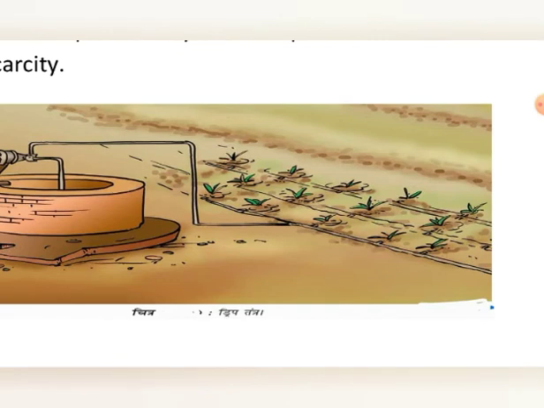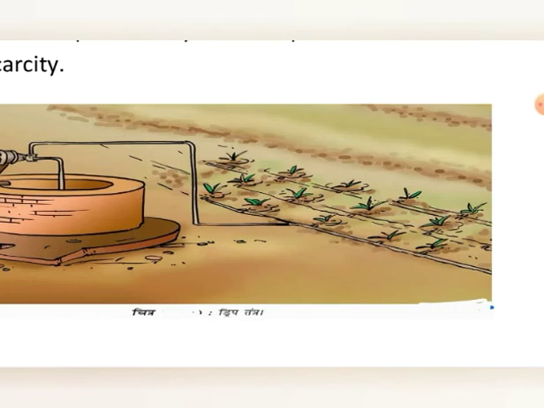wasted, because in the sprinkler method a large amount of water is evaporated in air, and because the roots are confined to a particular area around the plants up to a certain diameter, and the water is sprinkled all over the field.